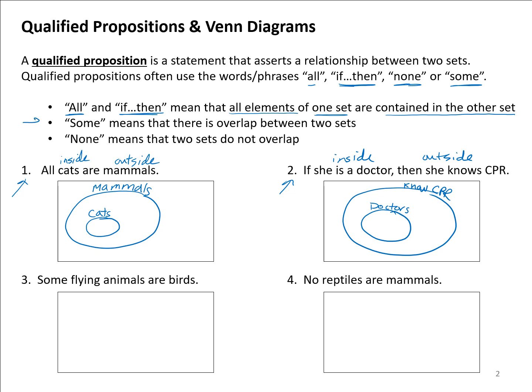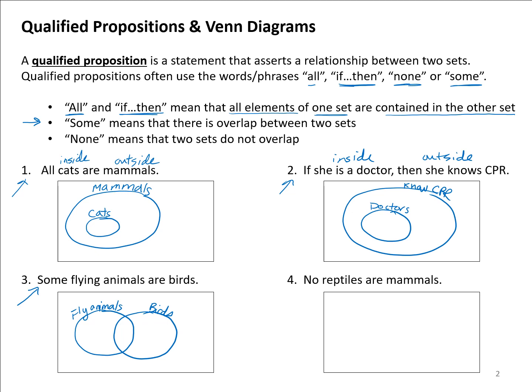Now the word some is a little bit different. What it means is that there's overlap between two sets. So when I say some flying animals are birds, what we would be looking at is two sets overlapping, flying animals and birds.